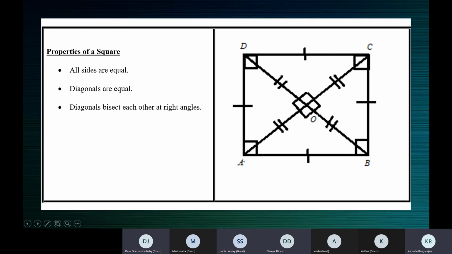Ma'am, AB, BC. AB and BC, ma'am. Then CD, CA, ma'am. Yeah, correct. AB and BC are adjacent sides. BC and CD are adjacent sides. CD and DA are adjacent sides. DA and AB are adjacent sides.